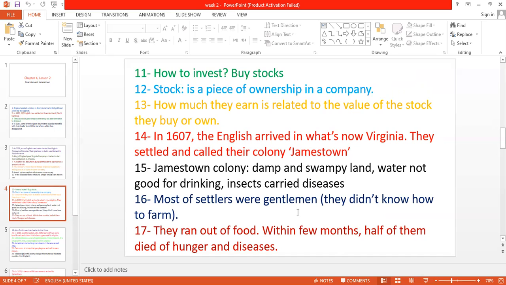Of course, the gentlemen, the rich men. So most of the settlers who went on this voyage to America from England were gentlemen. And of course, gentlemen didn't know how to farm. They are not farmers. They are the high class of England, okay? So they couldn't farm the land. And after a few months, guys, they ran out of food. And half of those men died of hunger and diseases.